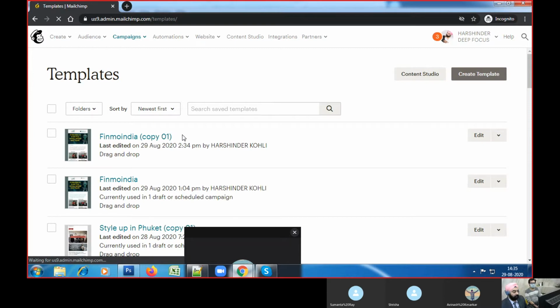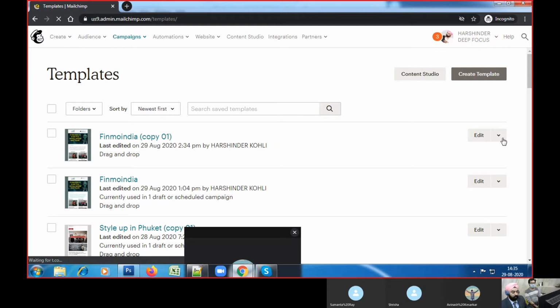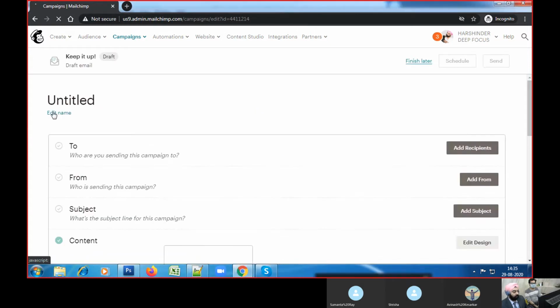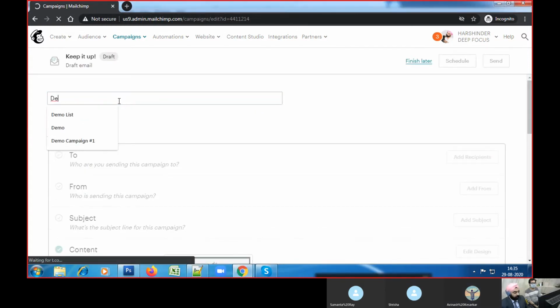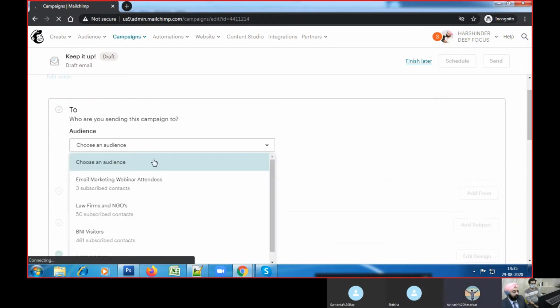So when I transfer the template to your account, you will see it in your campaign, and then in all email templates, you will see this at the top. Just click on the arrow and click create campaign. And now just 4 simple steps. It will ask you to name it, let's say demo campaign. And you can choose the recipient.